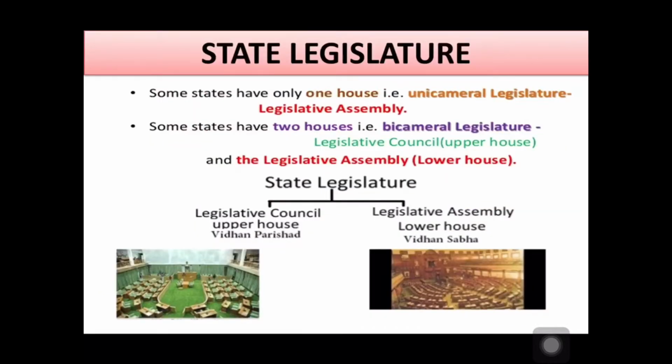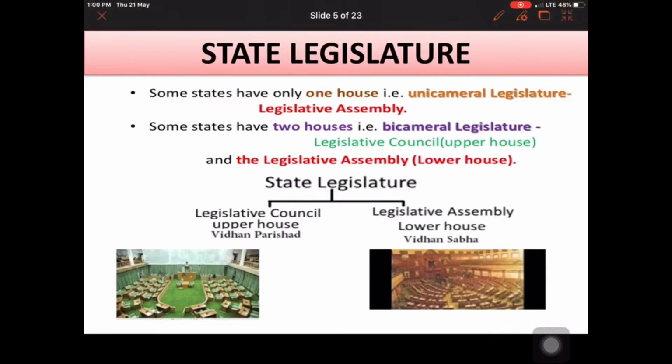Like that we have some provisions in the center. In India the power is divided into center and states. Like the center has the houses Rajya Sabha and Lok Sabha, states also have their powers. They also choose their legislative assemblies. We can find two types of assemblies. One is the unicameral legislative assembly, where there is only one house, called Vidhan Sabha.